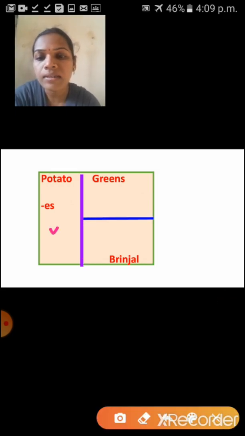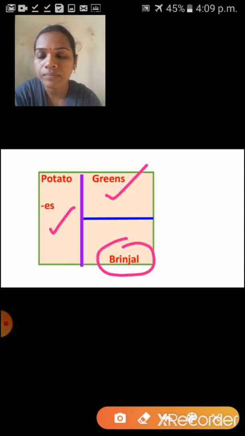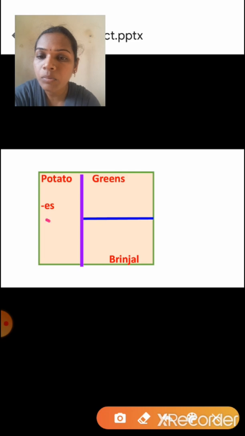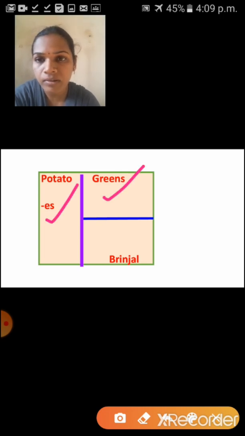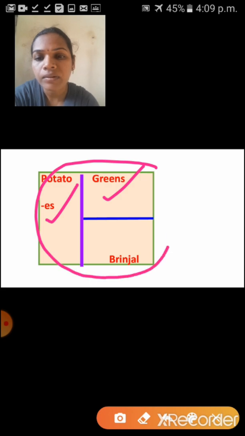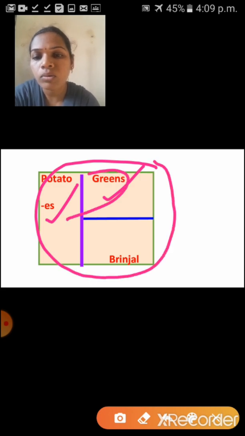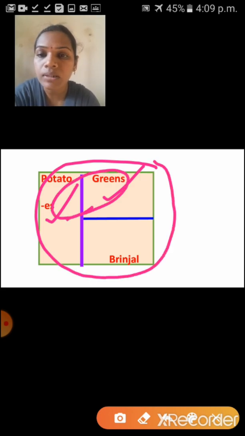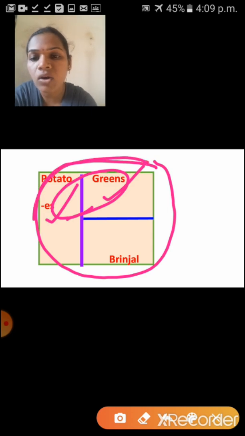Yes, this fraction you know, this also you know, this one you have to find. Brinjal, how much of the part you have to find, isn't it? So for that, what do you have to do? Add this potatoes and greens part first. Afterwards, from the entire garden, you have to subtract the amount of that fraction.